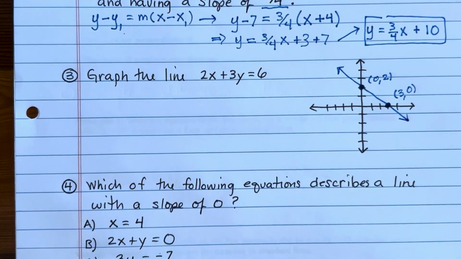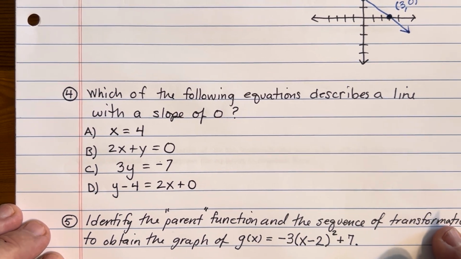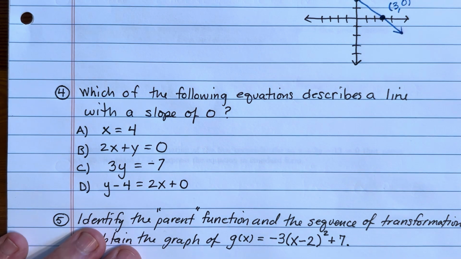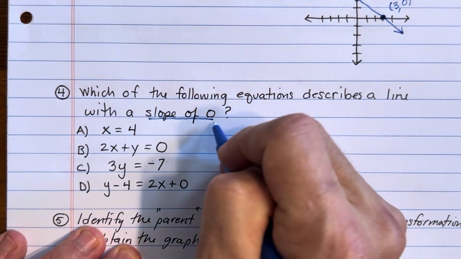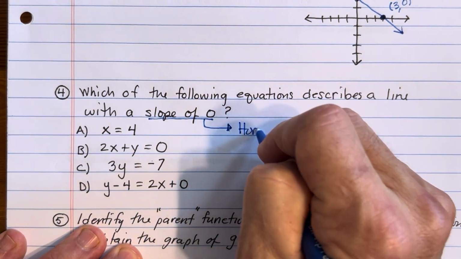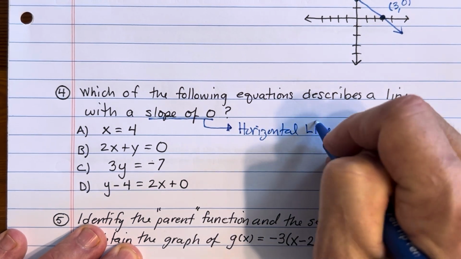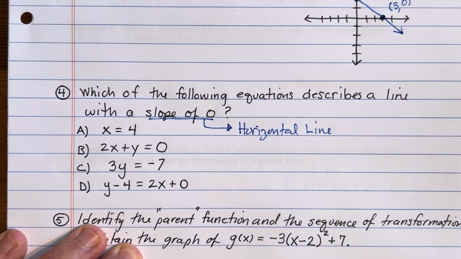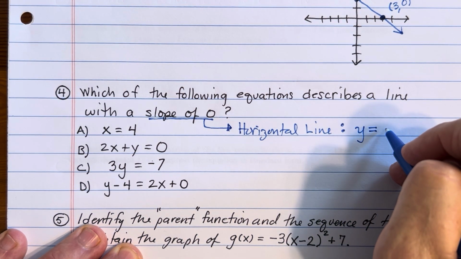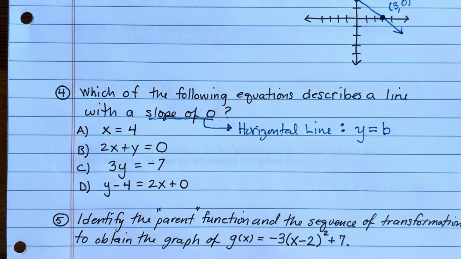All right, in the fourth warm-up problem here, and I think that there are actually 5 of them total, the fourth one: which of the following equations describes a line with a slope of 0? All right, so here's what we know about these kinds of lines. If your line has a slope of 0, it must be a horizontal line. Right, this is a constant function that we're talking about. And all horizontal lines always have the equation format y equals some number. And I'll use little b to represent that some number, whatever b happens to be.